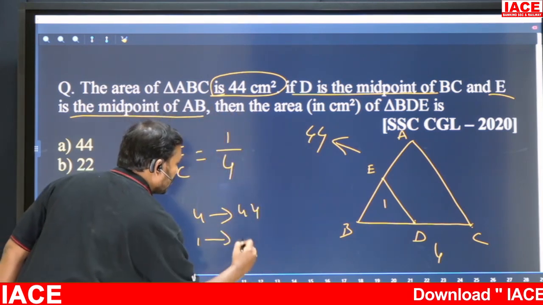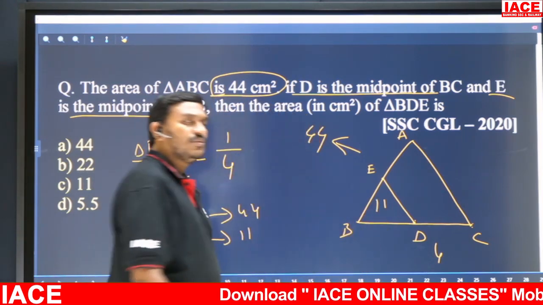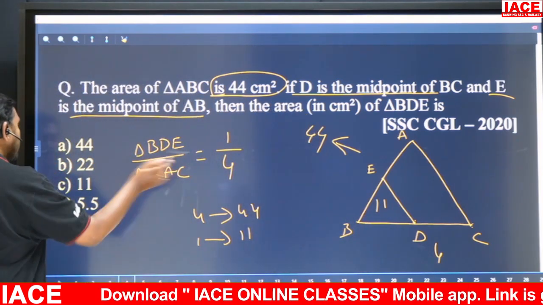So one part is how much? 11. How many parts do we want? Only one part. So what is the answer? 11. So option C is the right answer.